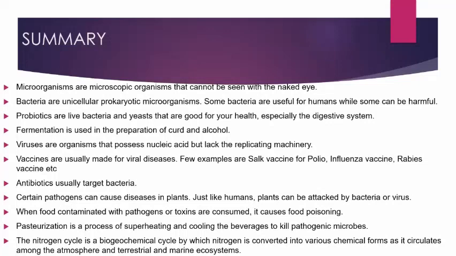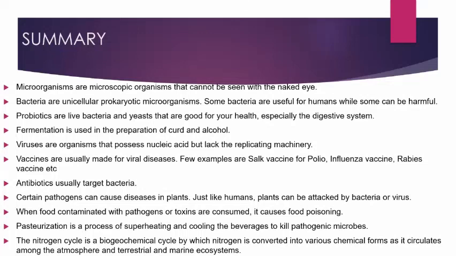Certain pathogens can cause diseases in plants. Just like humans, plants can be attacked by bacteria or viruses. We have seen this also, like citrus canker, and the other one was anthrax. When food contaminated with pathogens or toxins is consumed, it causes food poisoning. So we have also read about food poisoning and how it affects the health of a person and you may get ill.